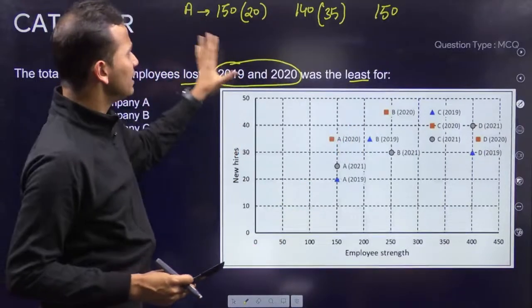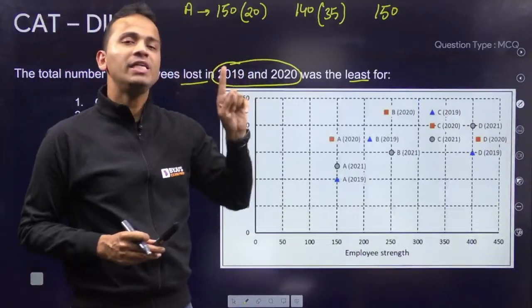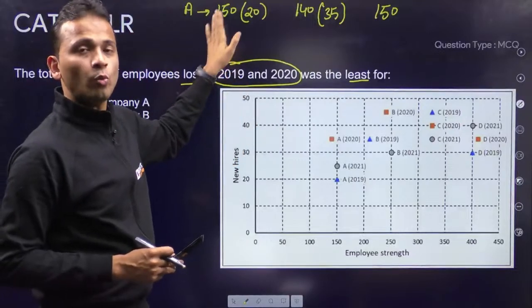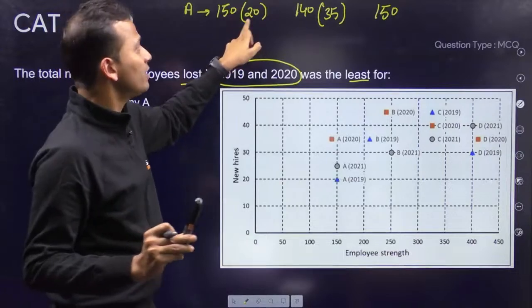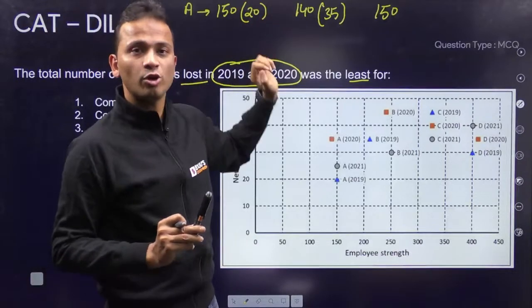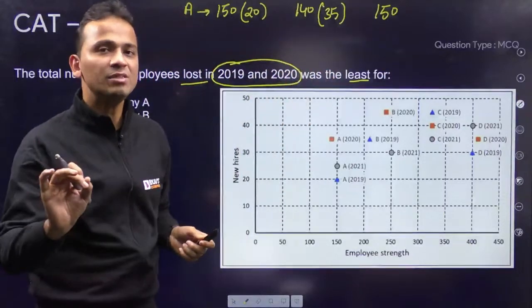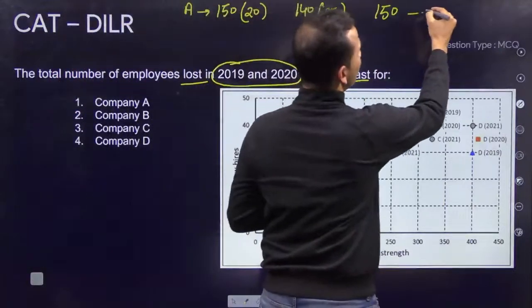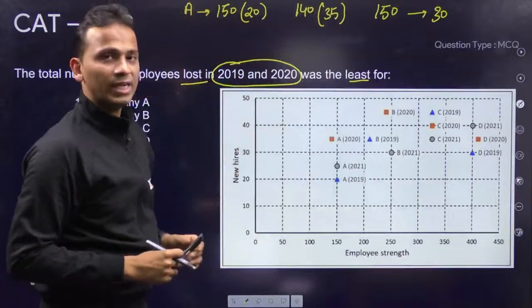ठीक है, अब अंडरस्टैंड करते हैं इसको कैसे हैंडल करना है। Initially at the beginning of 2019, 150 employees were there, 20 employees were added, now the employee strength is 170, but at the beginning of next year it is 140. So 170 से 140 हो गया. So 2019 में 170 से 140, that means 30 employees were removed. 30 employees were removed in the year 2019.